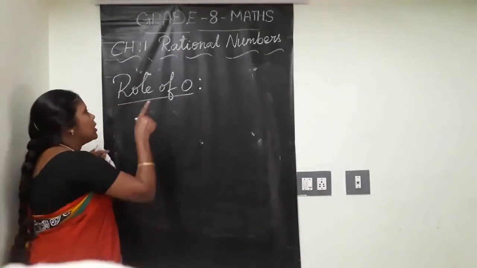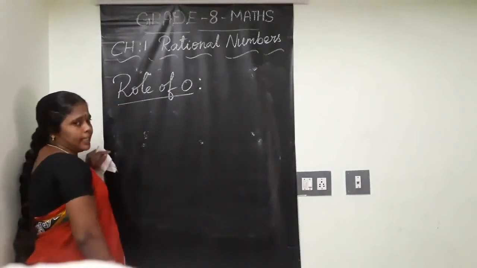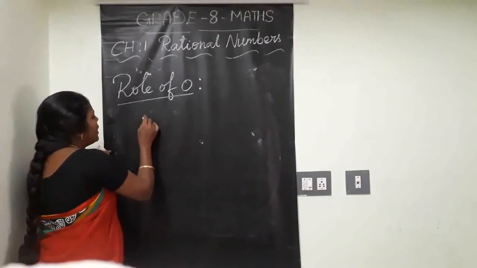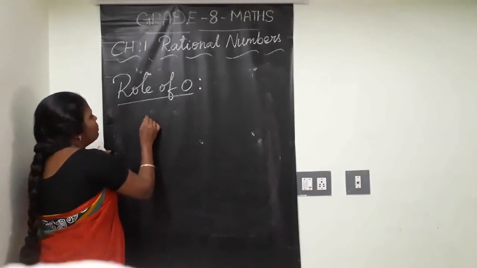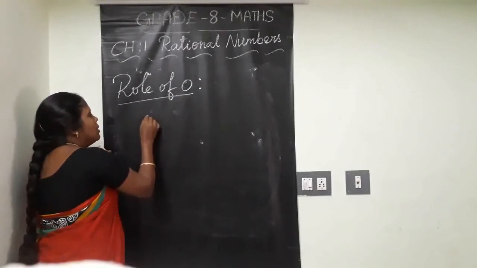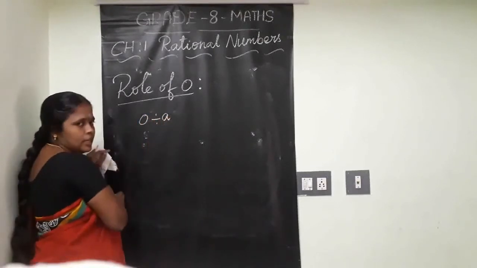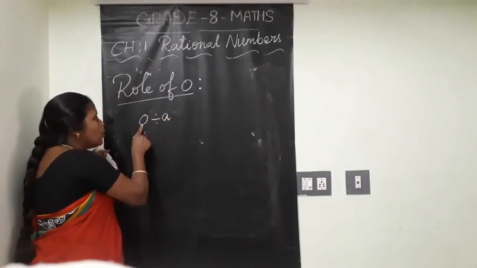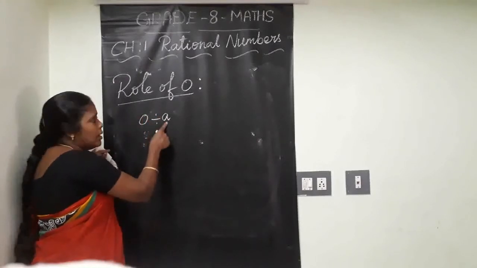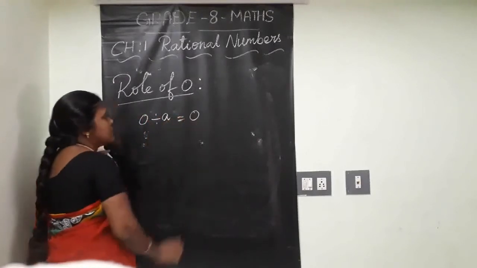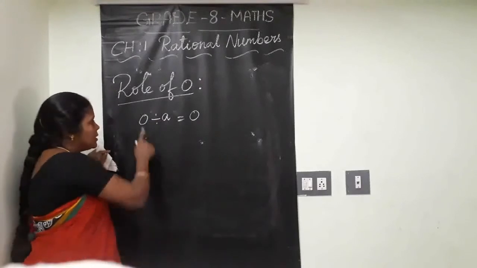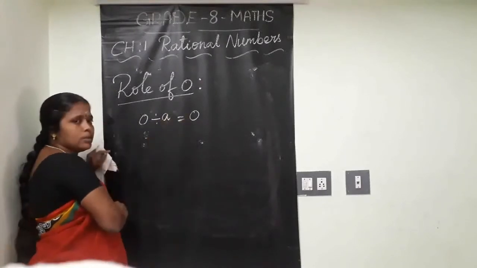Mainly we have to talk about 0 under division. 0 divided by a, take like this. If you divide 0 by any number, we will always get the result as 0 only. 0 by anything is 0. This you know well.